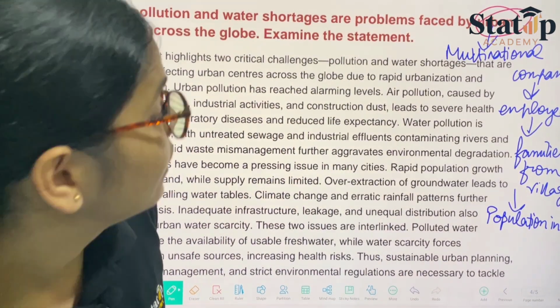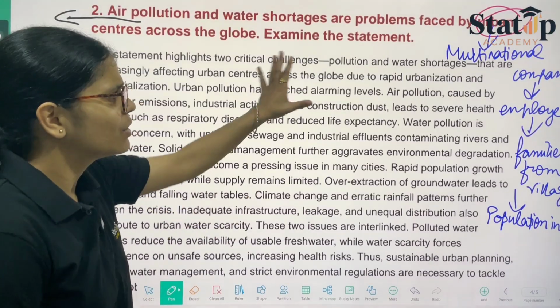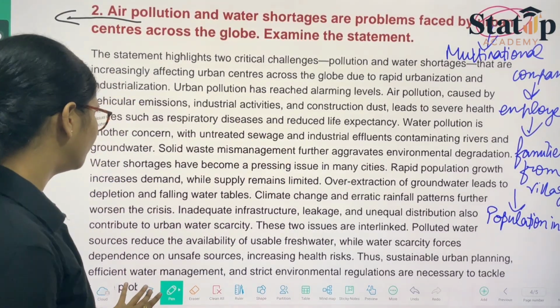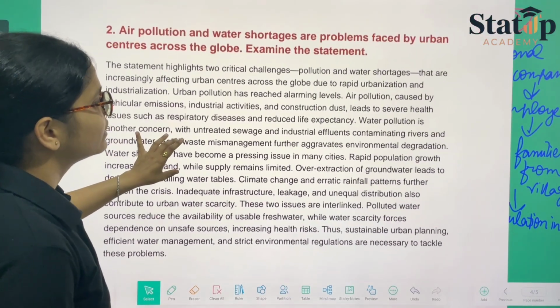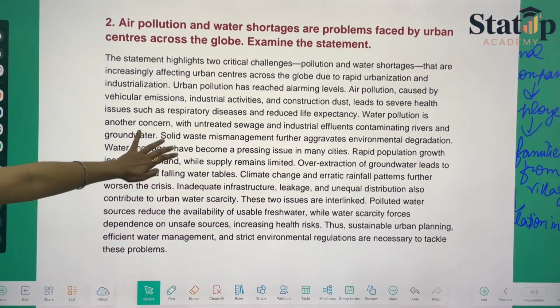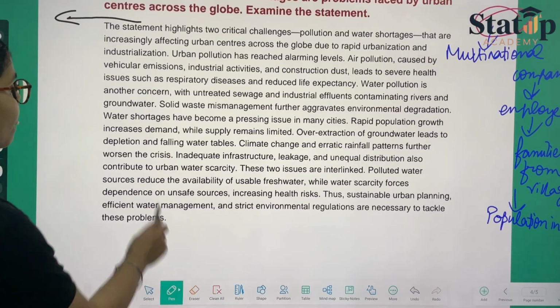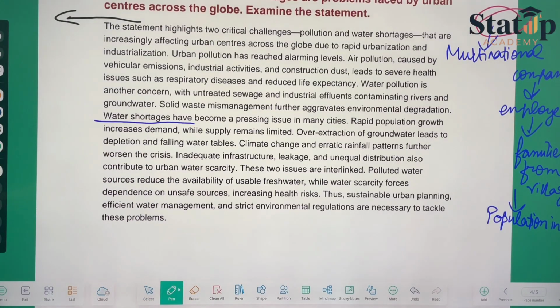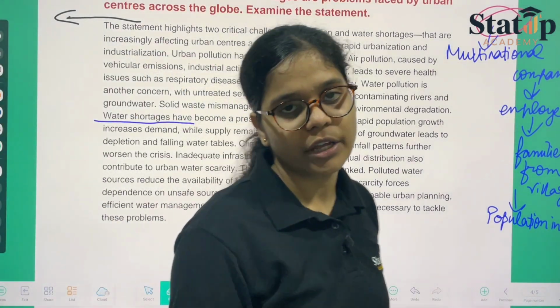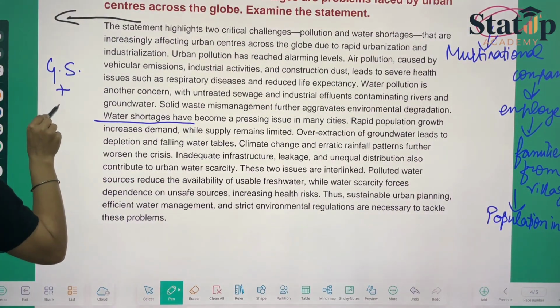Then we have contaminated rivers. Solid waste, this is all about how pollution is being caused. Then we have waste mismanagement, which further aggravates rapid environmental degradation. Water shortages have become a pressing issue in many cities. Rapid population growth increases demand while supply remains limited. Over-extraction of groundwater and depletion are also there. We have already read about groundwater depletion, and groundwater plus surface water.